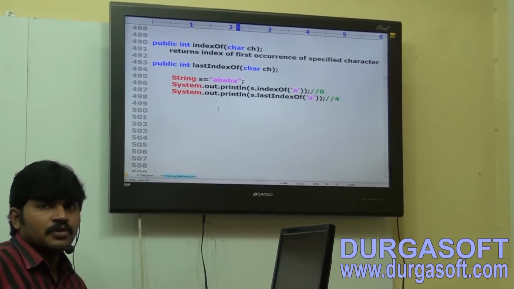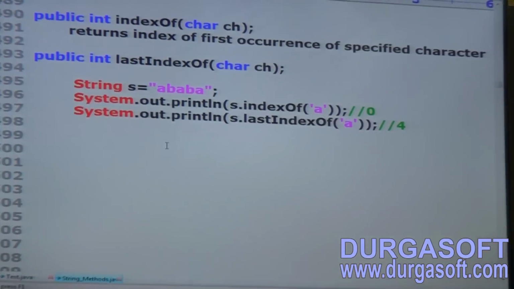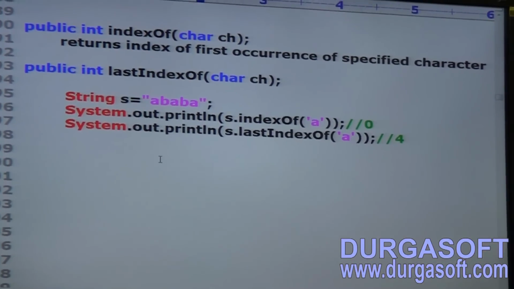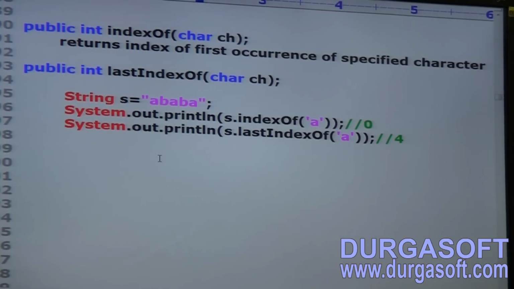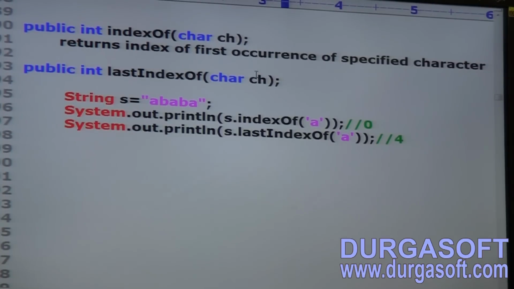Okay, add this method. Public int indexOf(char ch) returns the index of the first occurrence of the specified character. Next, public int lastIndexOf(char ch).